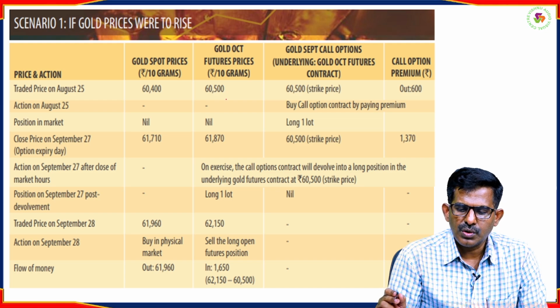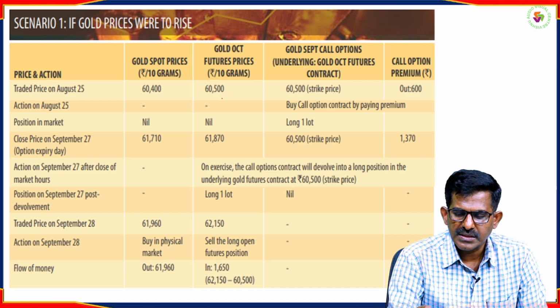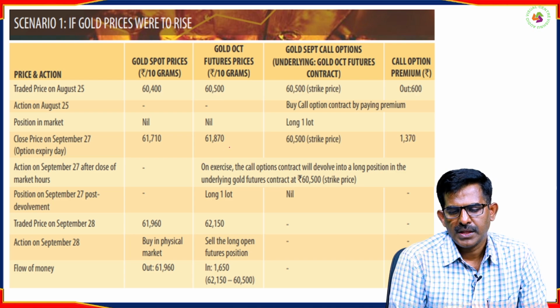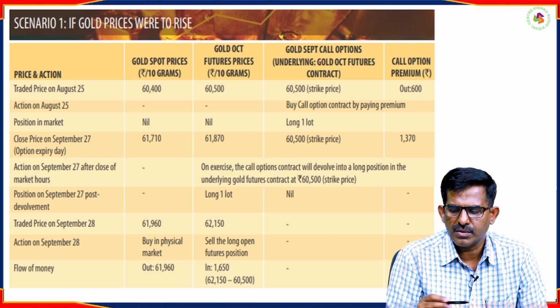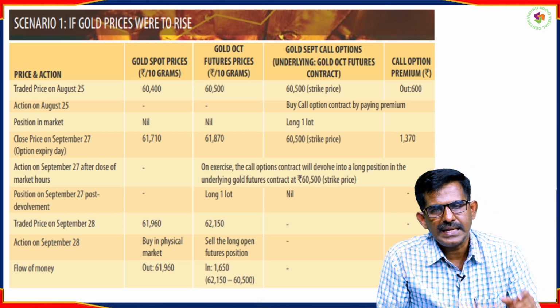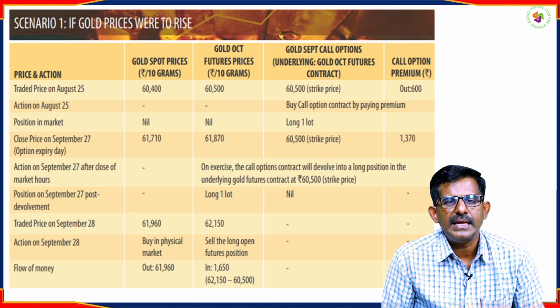Okay, so you have to buy the gold at this particular price, but the market prevailing price is 61,870. So you are in a better position. Definitely you are going to use your right. So we say that in finance jargon, it is in the money.